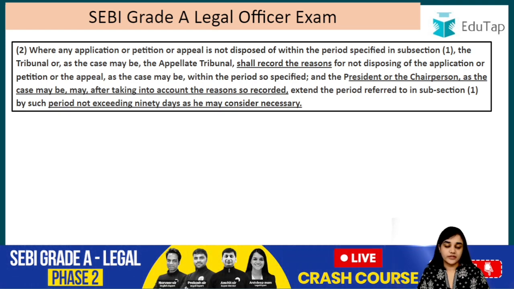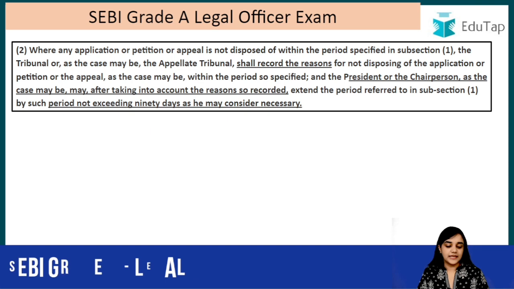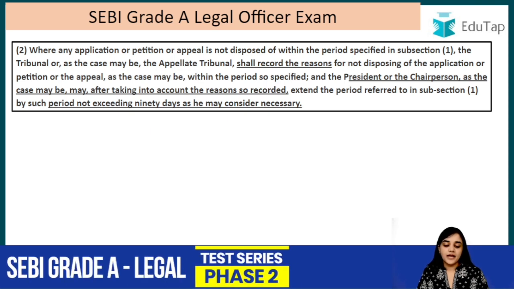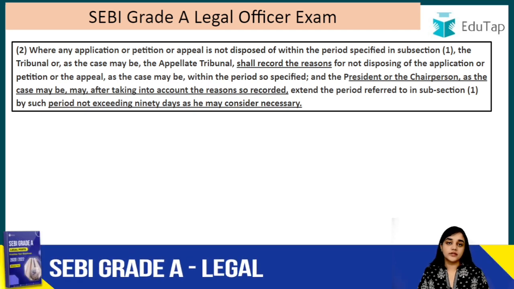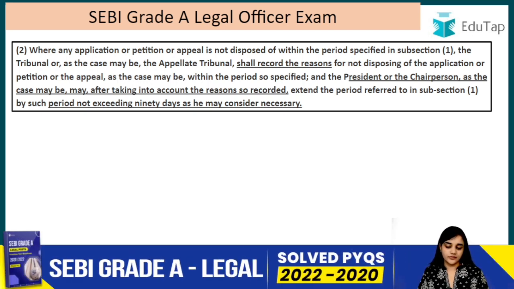So the president in case of NCLT and the chairman in case of NCLAT, as the case may be, may, after taking into account the reasons recorded, extend the period referred to in subsection 1 by such period not exceeding 90 days as he may consider necessary. So not more than 90 days can be extended, right? Period not exceeding 90 days as he may consider necessary. So a maximum of 90 days can be given.